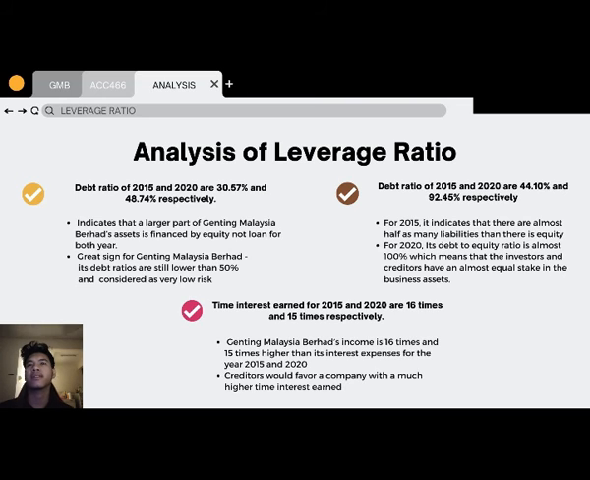Next, time interest earned for 2015 and 2020 are 16 times and 15 times respectively. Genting Malaysia Berhad's income is 16 times and 15 times higher than its interest expenses for the year 2015 and 2020 respectively. Creditors would favor a company with a much higher time interest earned.